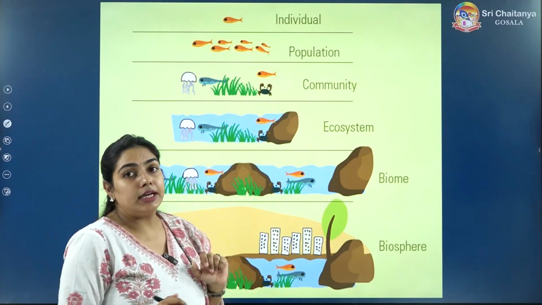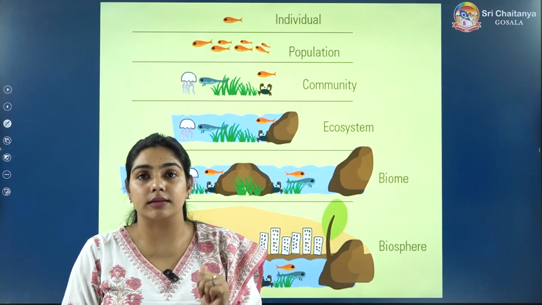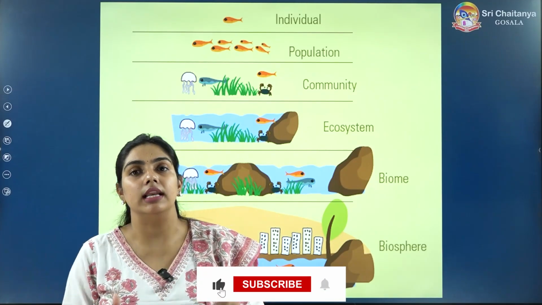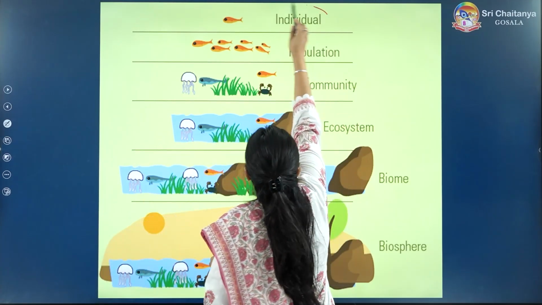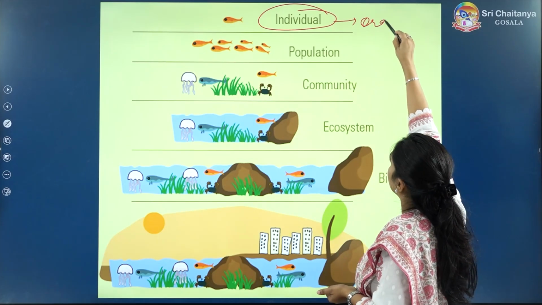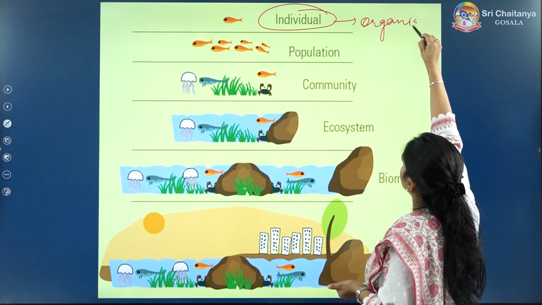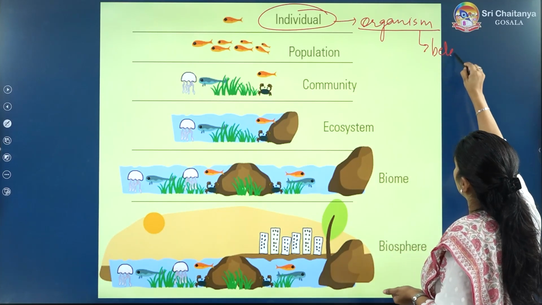An individual is an organism, like I am an organism, you are an organism. Each and every individual is an organism, and an organism belongs to a species.